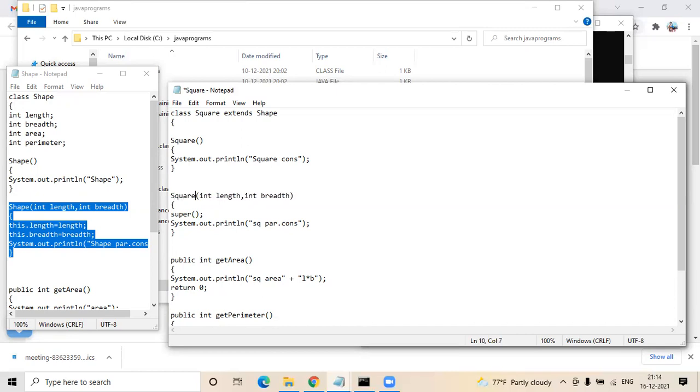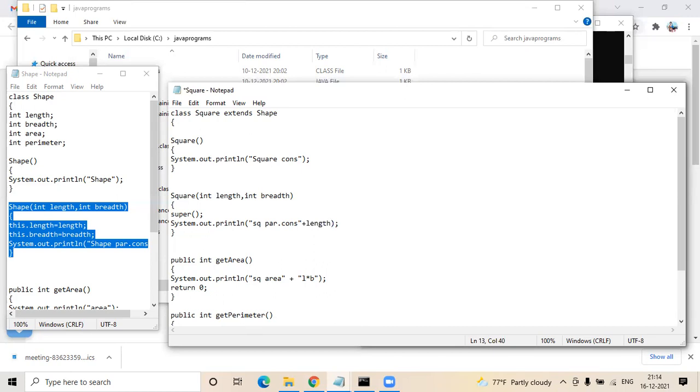Now, after the super keyword, in the sysout, can we just print the length and breadth? After the equal to, within the double quotes, plus this dot length, whatever you want, just print them. Just print length, one value should be fine.